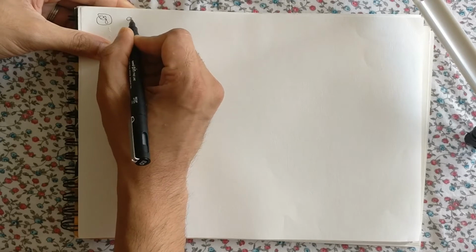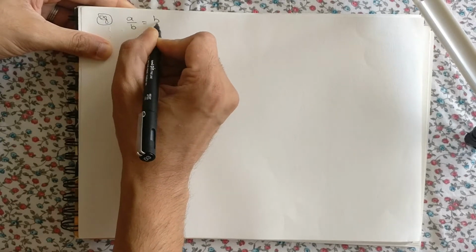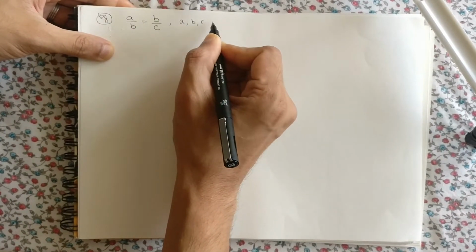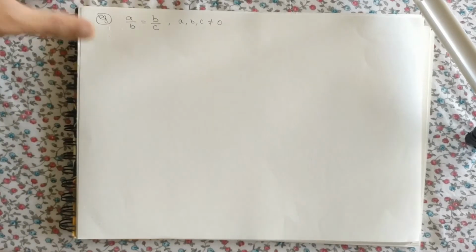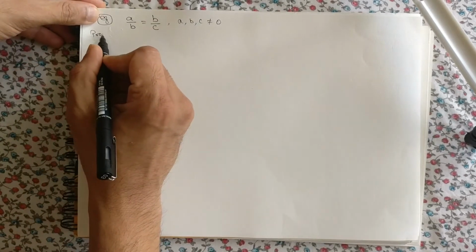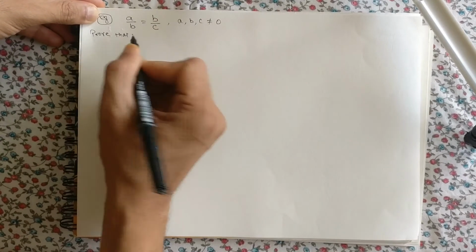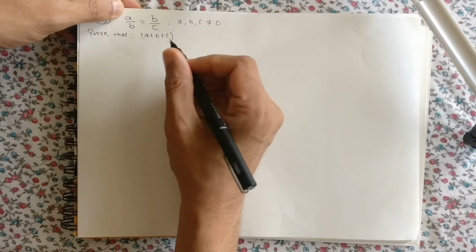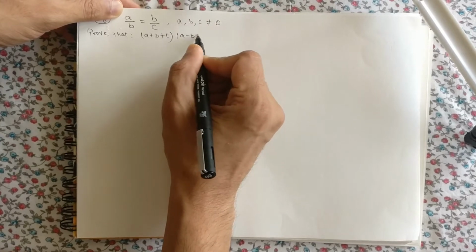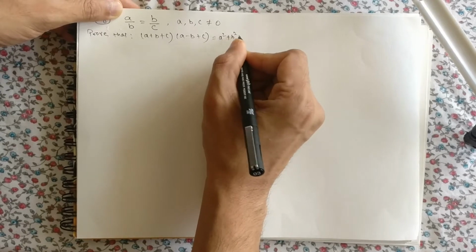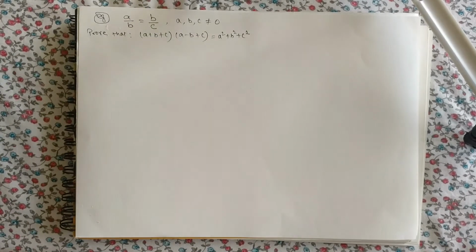Okay, so it has been given that a/b is equal to b/c, and a, b and c are all three non-zero. They are all not equal to 0. You have to prove that (a plus b plus c) multiplied by (a minus b plus c) is equal to a square plus b square plus c square, right?